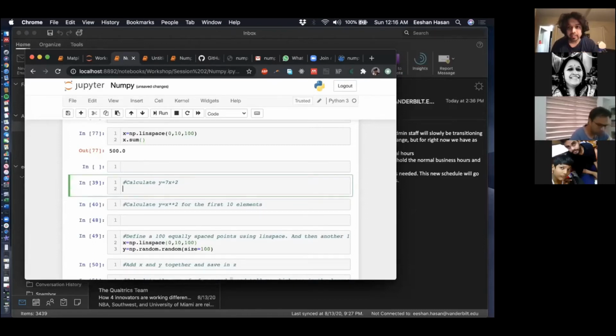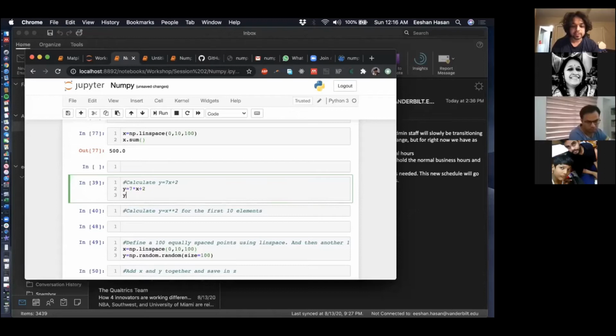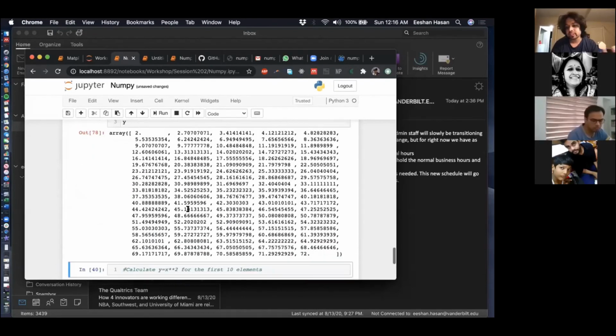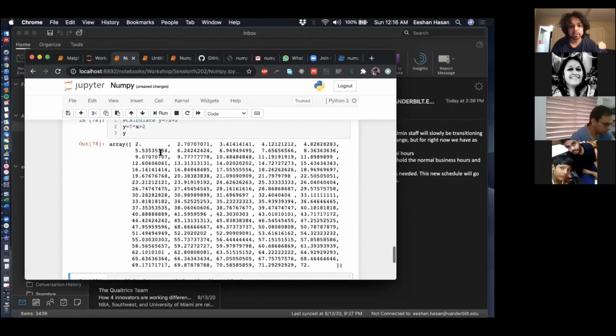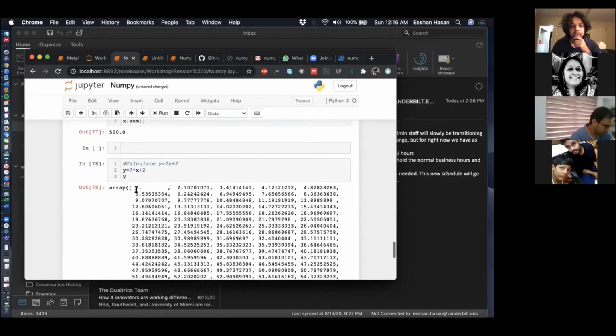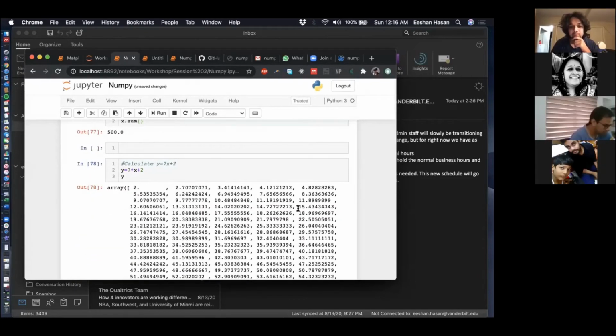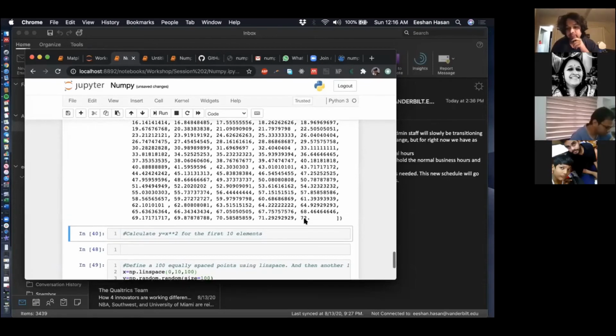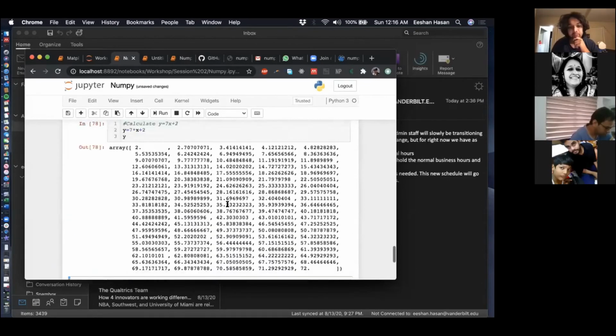So here are the answers, guys. This is the answer to the first question. I'm just saying that y is equal to 7x plus 2, and I'm checking the first and last one. The first x element was 0, so that becomes 2, and the last one was 10, and that becomes 72, because 7 times 10 plus 2 is 72.